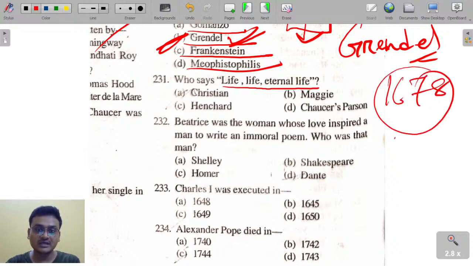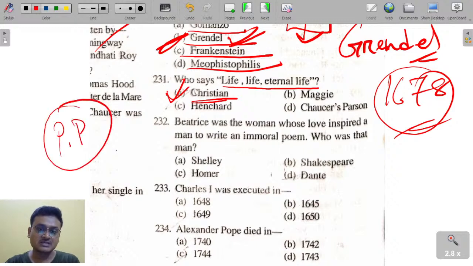It's an allegorical work, a Christian allegory, where Christian is the main protagonist. These lines are spoken by Christian in Part 1 of Pilgrim's Progress.